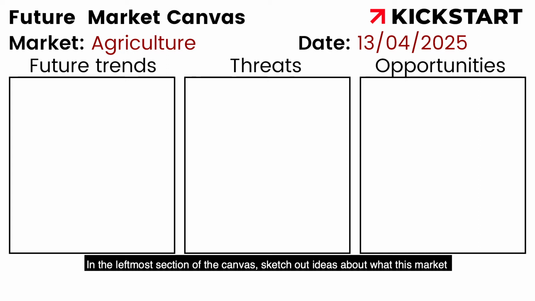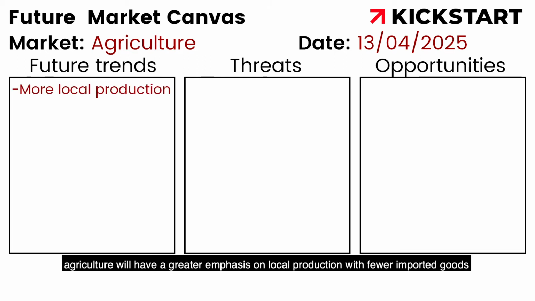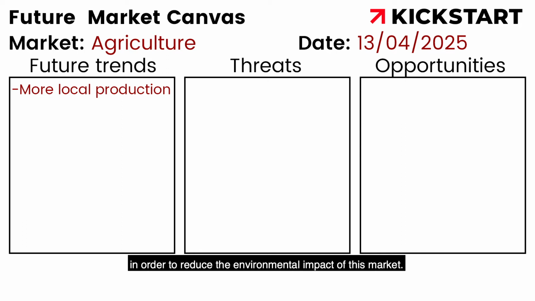In the leftmost section of the canvas, sketch out ideas about what this market will look like at the time you specified. Think realistically, but also creatively, as technology does move fast. For example, we might suppose that in 5 years, agriculture will have a greater emphasis on local production with fewer imported goods in order to reduce the environmental impact of this market.